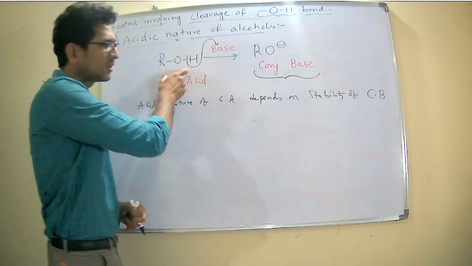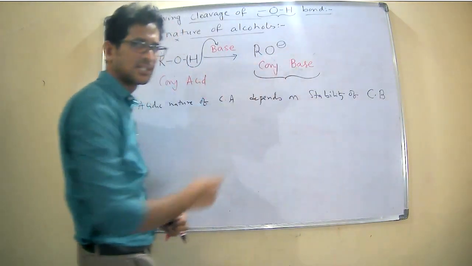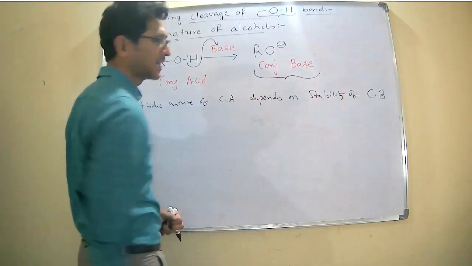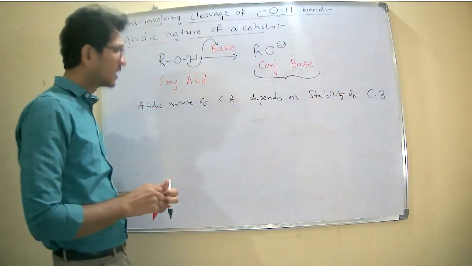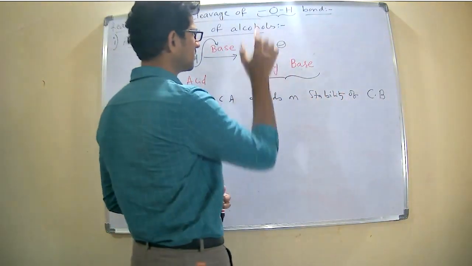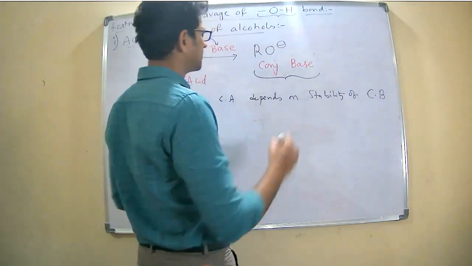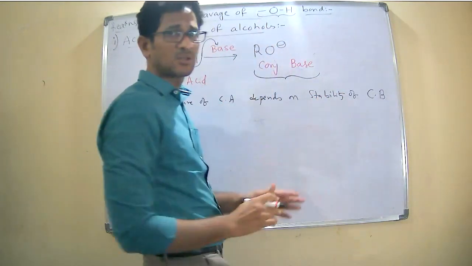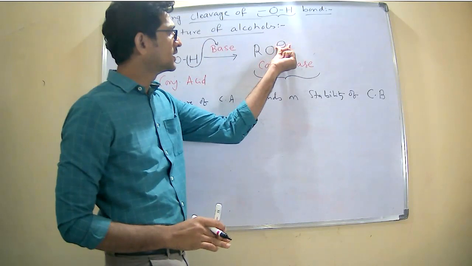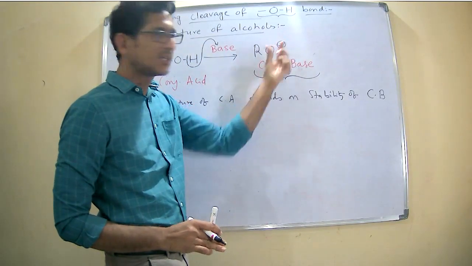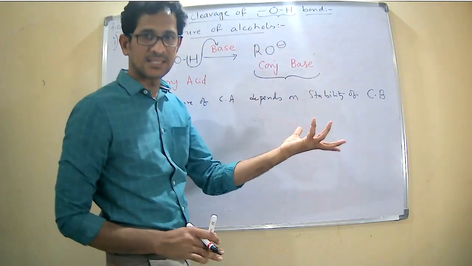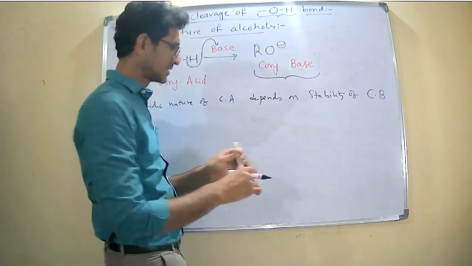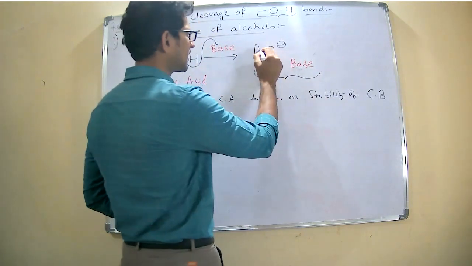Now see here, how to identify the stability of the conjugate base, because the acidic nature of this compound depends on it. How will this be stabilized? It is said to be stable if the negative charge is neutralized. For example, see here, RO minus.